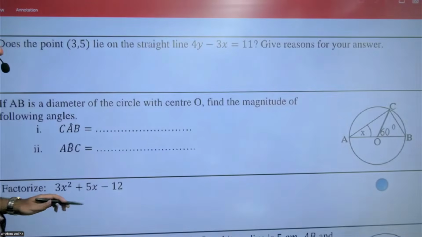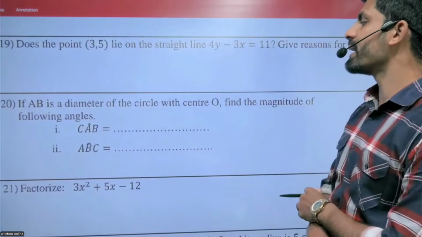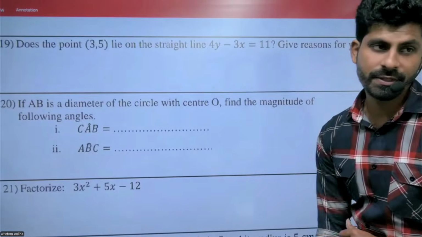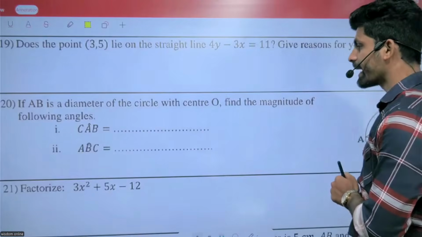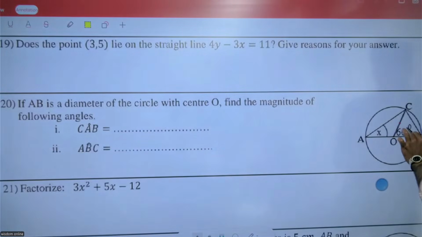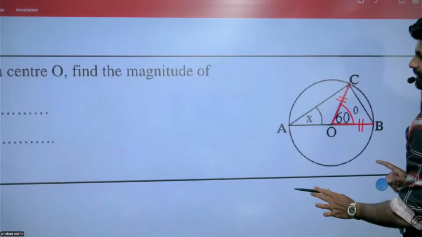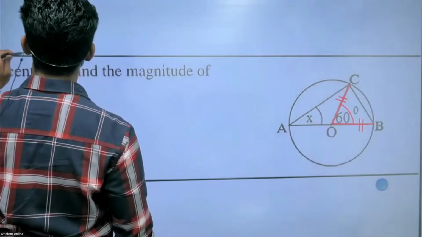Right. Look at this one. Just consider question number 20. If AB is the diameter of the circle with center O, find the magnitude of the following angles. OC equals to OB. Therefore, look at this. OC equals to OB.